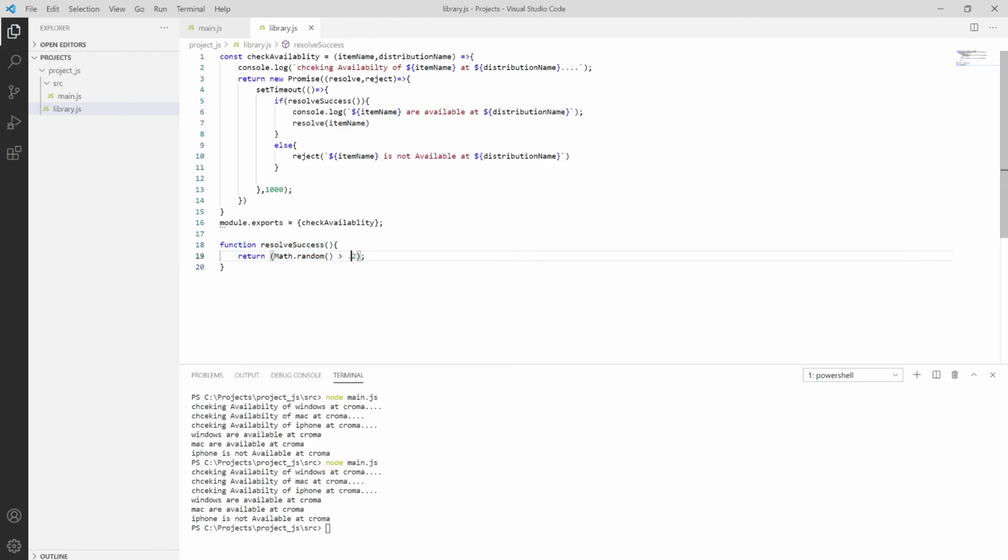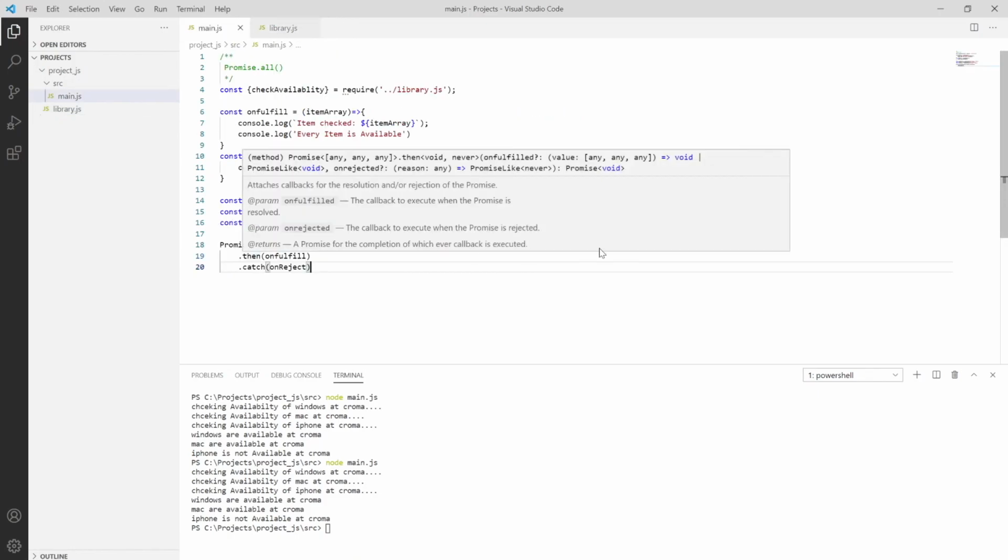If the number is greater than 0.2, then it will produce, say, Windows is available, Mac is available, then iPhone is not available. Why? Because at that time Math.random will not generate a value greater than 0.2. So that's why iPhone is not available over here.